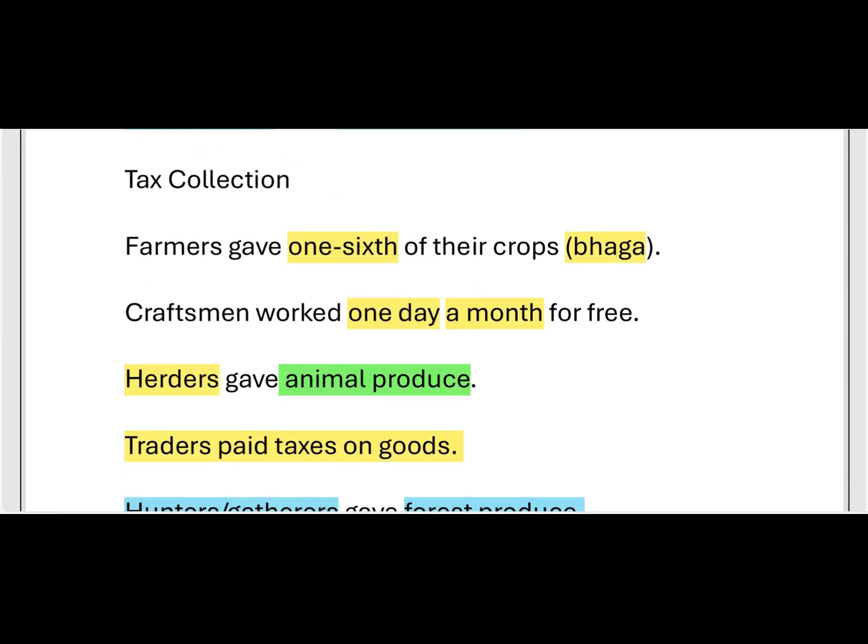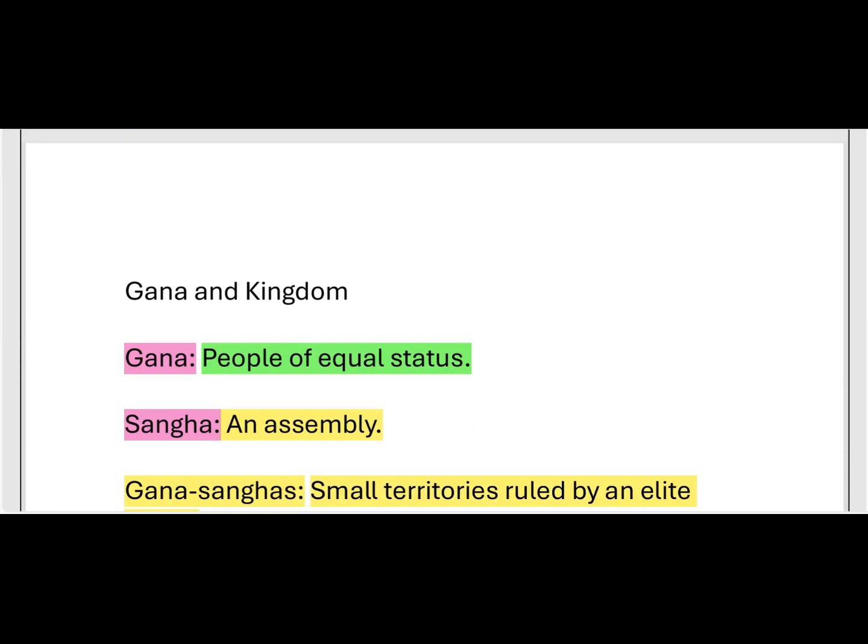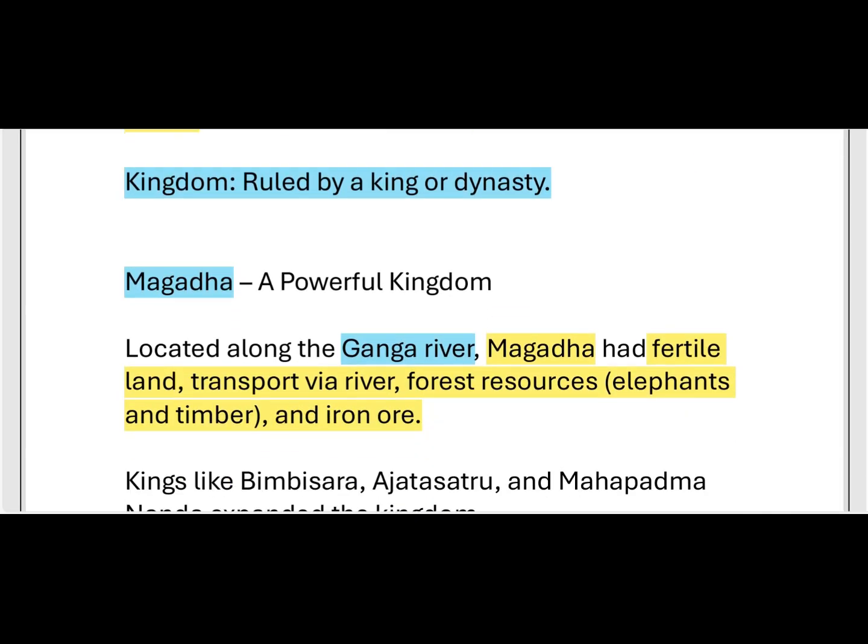Like this, Magadha was a powerful kingdom at the time. At the beginning there were no rulers. After the gradual increase of agriculture activities and larger farms, they formed into Gana Sanghas, and at last they formed into a powerful kingdom.